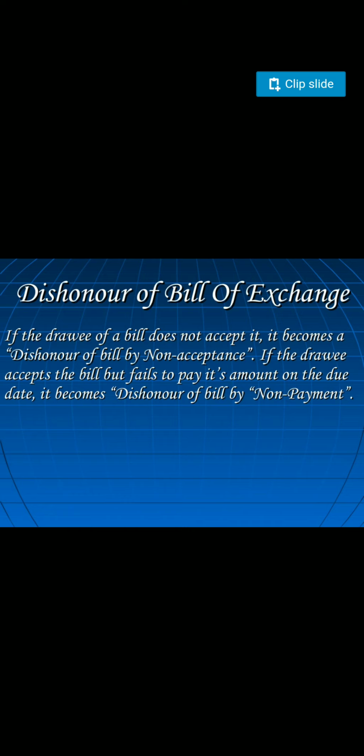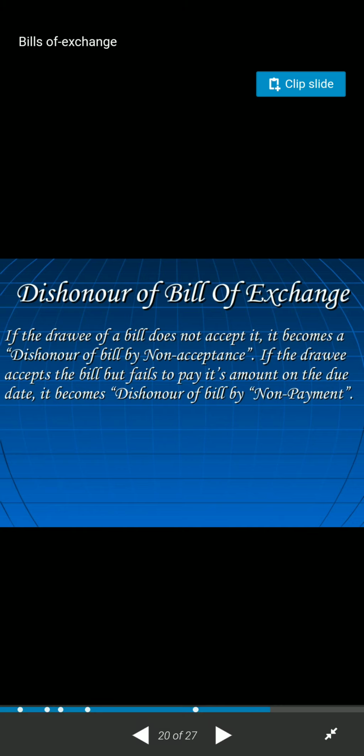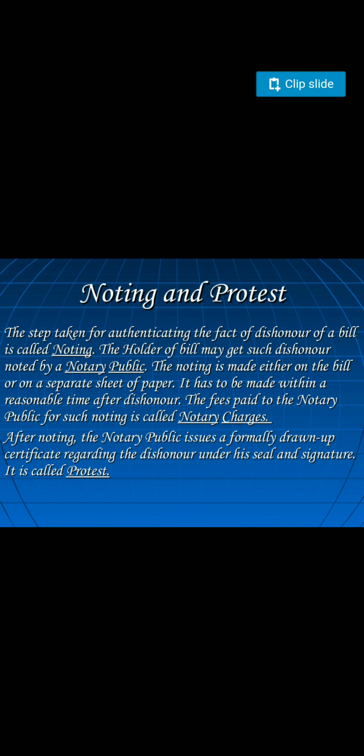First, if the persons who have taken goods on credit from us have not accepted the bill, then it will be called dishonor of a bill by non-acceptance. And if they are not able to pay the bill amount on the due date, then the bill becomes dishonored, and it is called dishonor of a bill by non-payment.